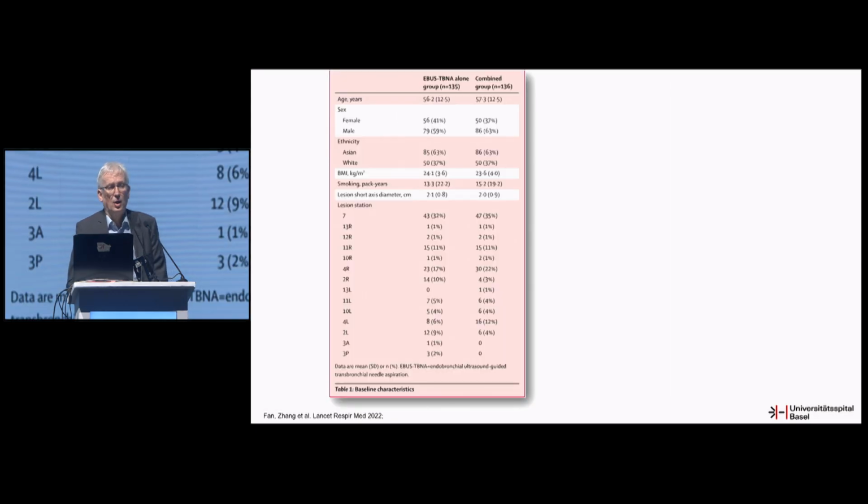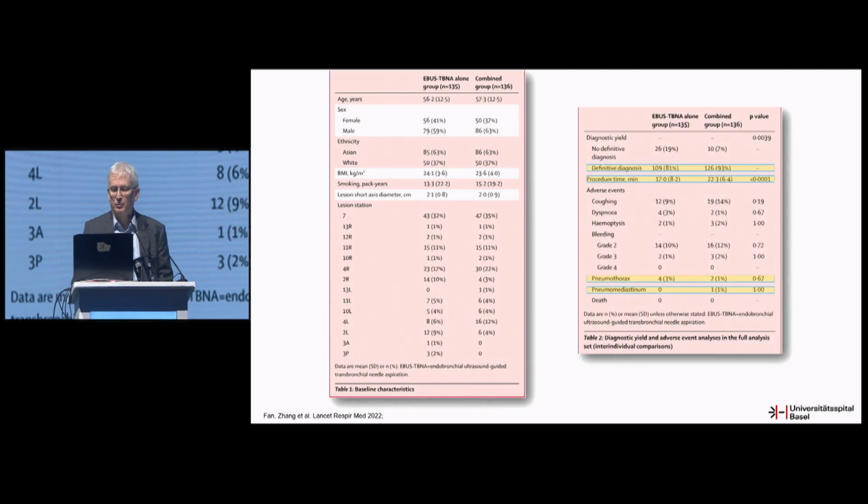Again, almost every lymph node station accessible with EBUS was punctured, and again we had the same result. The definitive diagnosis was 81% in the TBNA group, and in the combined group it was 93%.